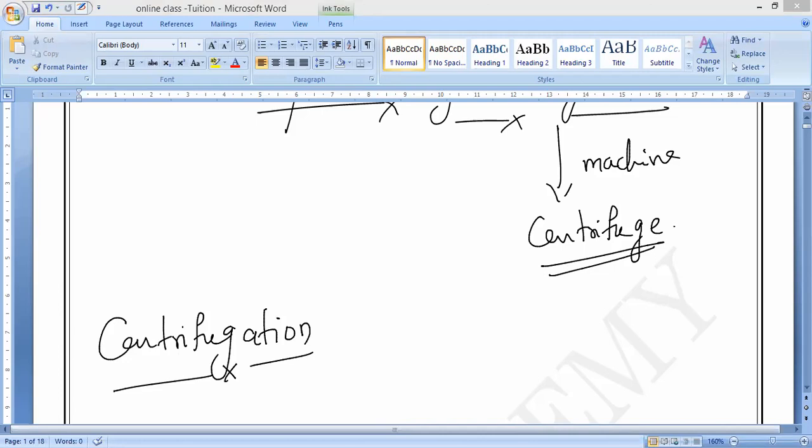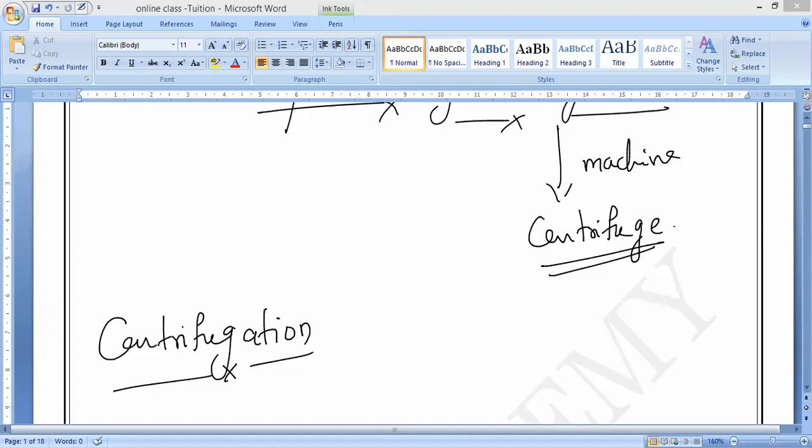So in this centrifugation, the mixture of very fine suspended particles in a liquid is taken in a test tube. What is the name of this test tube, Manish? Centrifuge tube. It is called a centrifuge tube. Understand? This centrifuge tube is placed in a centrifuge machine and rotated rapidly for some time.